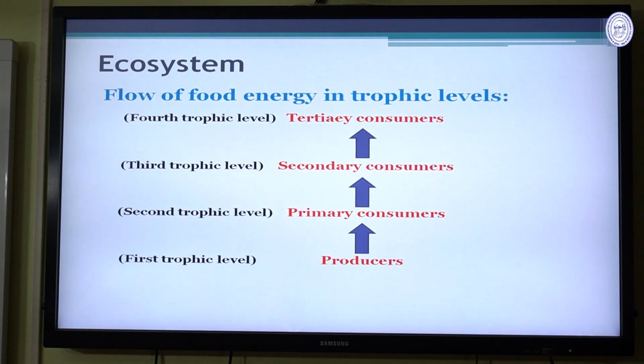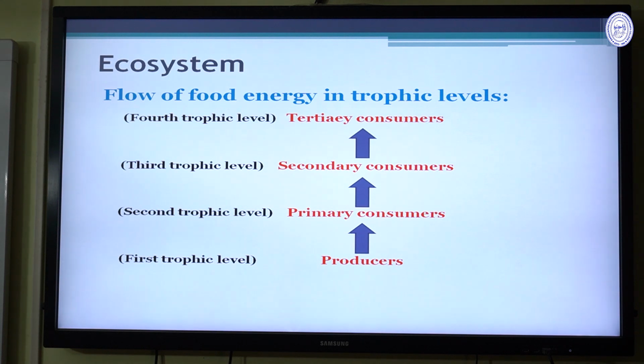This is the flow of the food energy in the trophic level, and it is the inverted type. On the first trophic level, this is the producer, second trophic level primary consumer, third trophic level secondary consumer, and fourth trophic level the tertiary consumer.